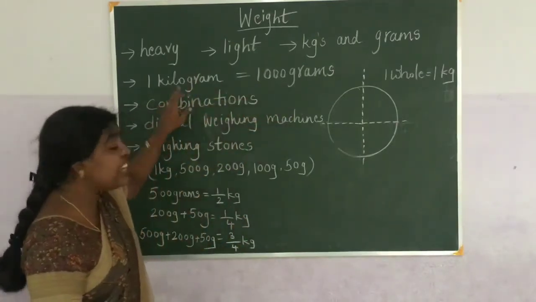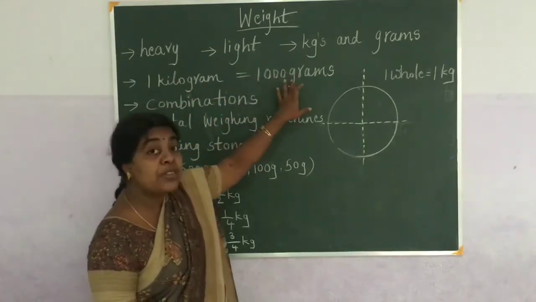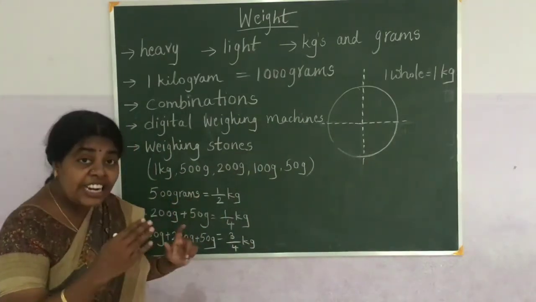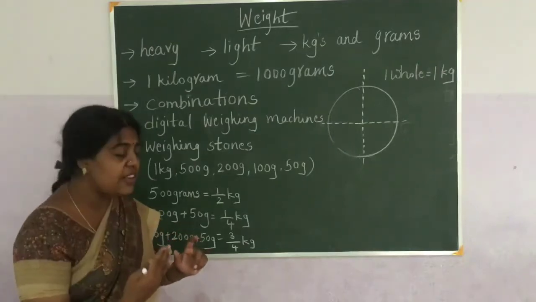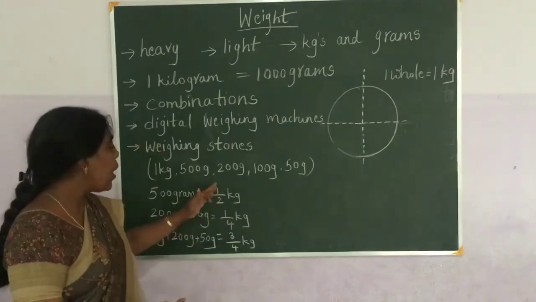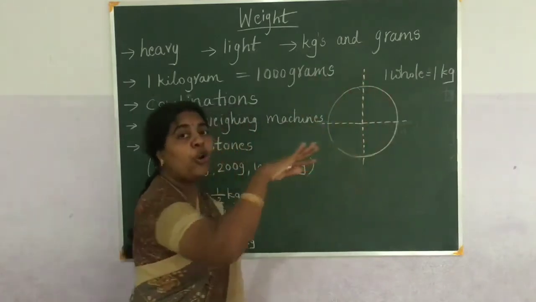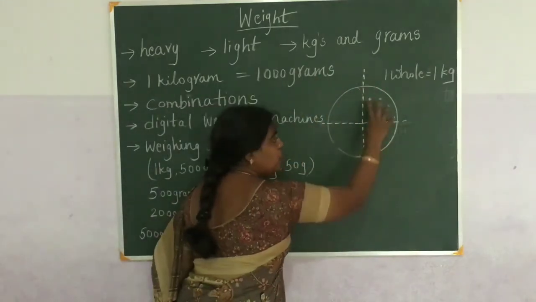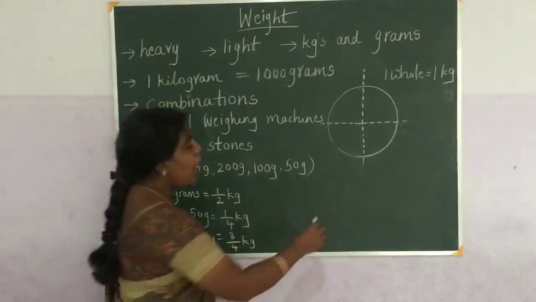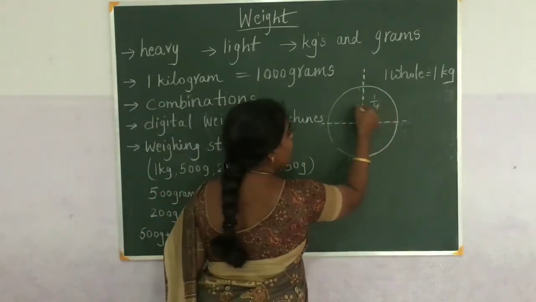1000 grams means we are telling it as 1 kilogram. In terms of kilograms it is 1 kilogram, and in terms of grams it is 1000. And what about 500? In terms of grams it is 500, and in terms of kgs it is nothing but 1 by 2 kg. How do you get 1 by 2 kg for 500 grams? Because if you take this one whole as 1000 grams, half of 1000 is 500. So 500 means half kg. Now coming to 1 by 4th kg. You know that 4 parts make 1 by 4th kg.